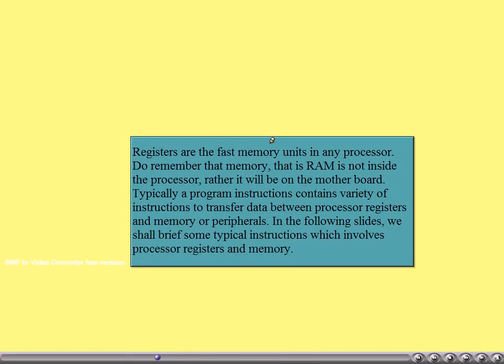Registers are the fast memory units in any processor. Do remember that memory, that is RAM, is not inside the processor, rather it will be on the motherboard. Typically, a program contains a variety of instructions to transfer data between processor registers and memory or peripherals. In the following slides, we shall briefly look at some typical instructions which involve processor registers and memory.